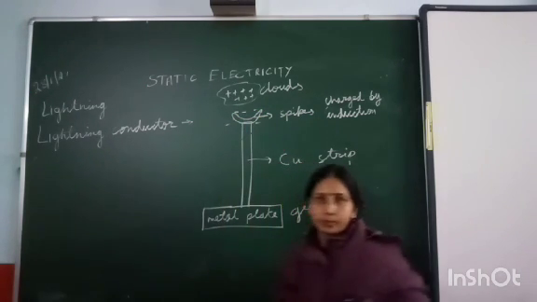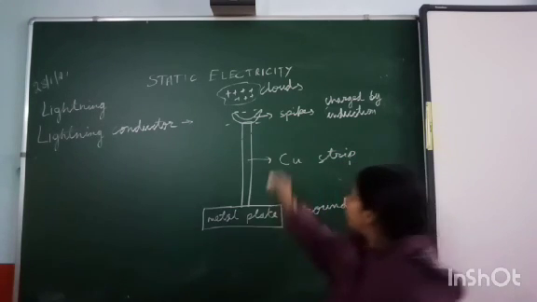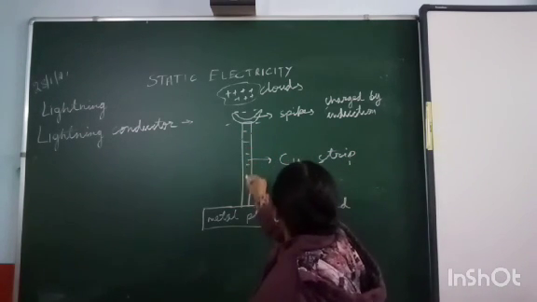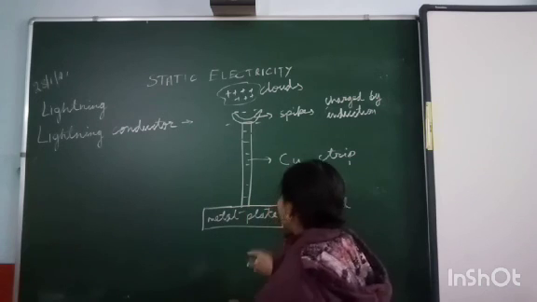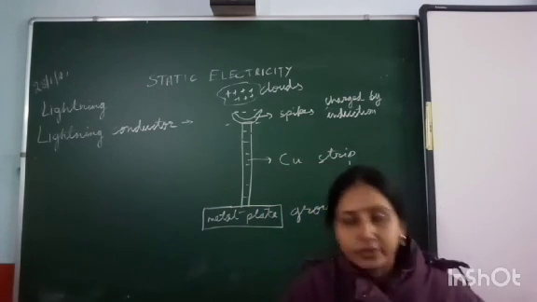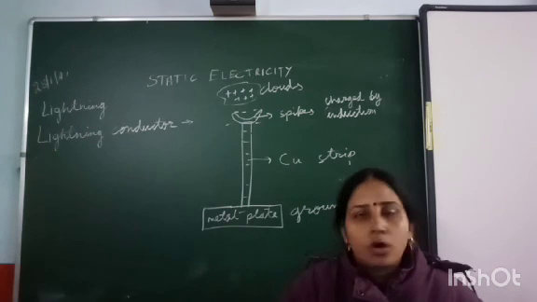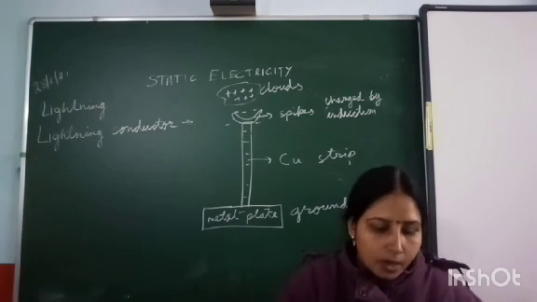When they are charged by induction, if the clouds have positive charge, the spike will get negative charge. All this negative charge will now be passed on through the copper strip and it will go to the metal plate buried inside the ground, and hence we are safeguarded from getting damaged during the lightning or the thunderstorm.